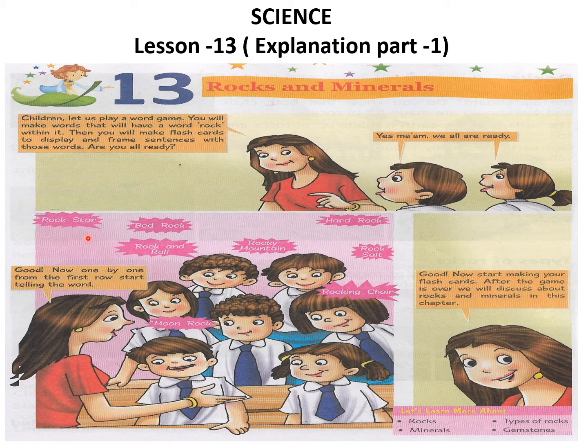One is saying rock star, the other is saying bedrock, then rock and roll, Rocky Mountain, Hard Rock, Rock Salt, Rocking Chair, then Moon Rock. All these are words which have rock in them. Ma'am is saying good. Now, one by one from the first row, start telling the word. So they are all telling the words. Ma'am says good. Now start making your flashcards. After the game is over, we will discuss rocks and minerals in this chapter. In this chapter, we will study rocks, minerals, types of rocks, and gemstones. So let's start.